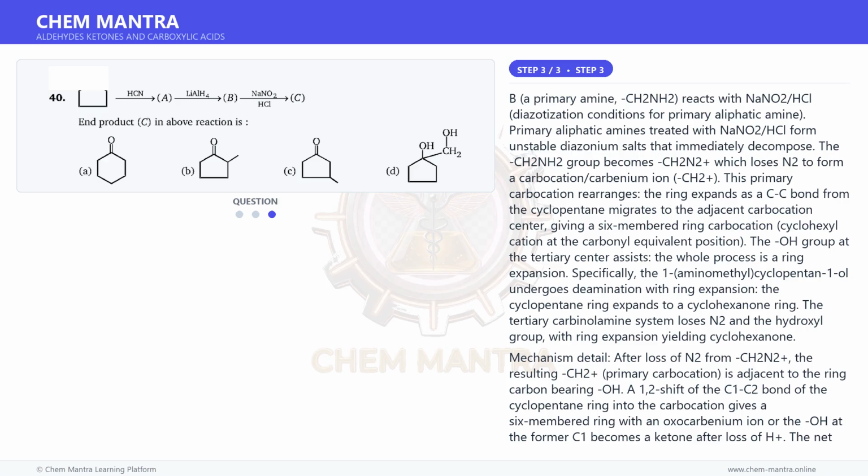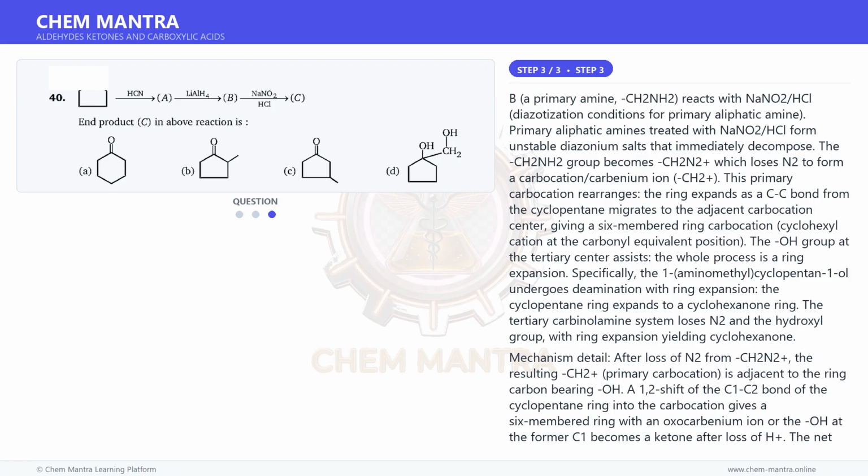And for the final step, B, a primary amine, CH2NH2, reacts with NaNO2/HCl, diazotization conditions for a primary aliphatic amine. Primary aliphatic amines treated with NaNO2/HCl form unstable diazonium salts that immediately decompose.